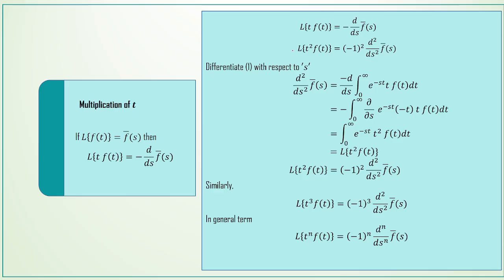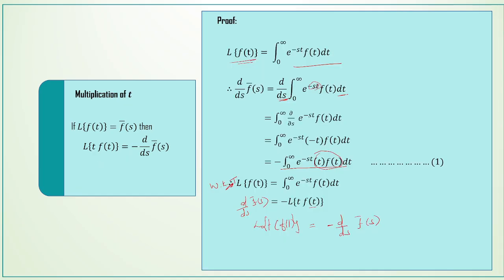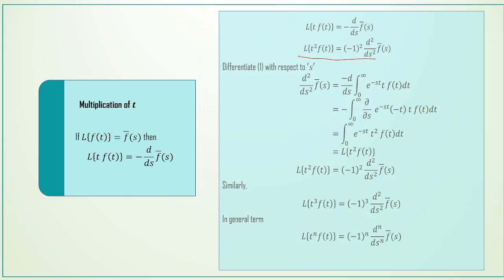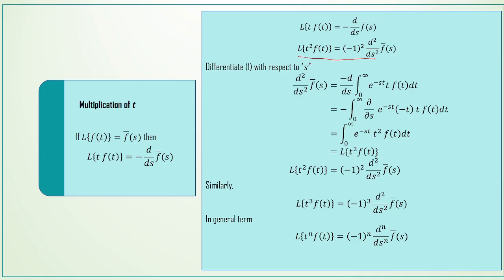And then similarly, we can find L of t squared into f of t is equal to minus 1 squared into d squared by ds squared f bar of s. So differentiating 1 with respect to s. What is our 1? This is our 1: d by ds of f bar of s is equal to minus integral 0 to infinity e power minus st t into f of t dt. This equation is differentiated with respect to s. So d squared by ds squared f bar of s is equal to minus d by ds of integral 0 to infinity e power minus st into t into f of t dt.